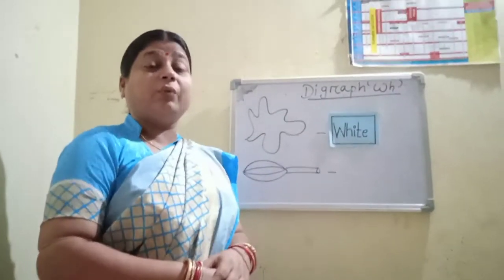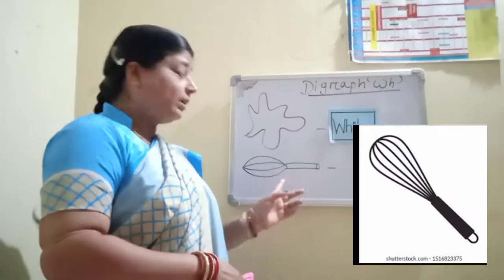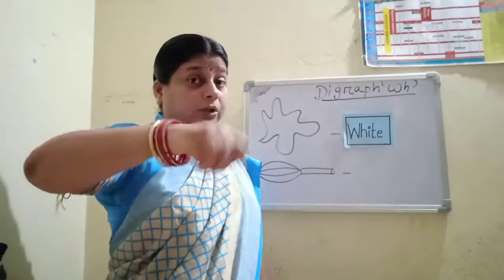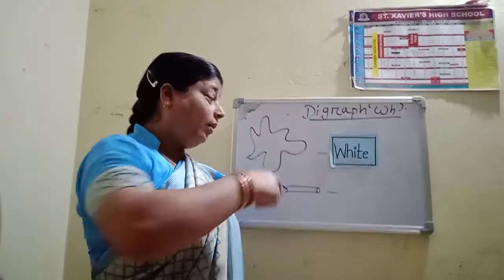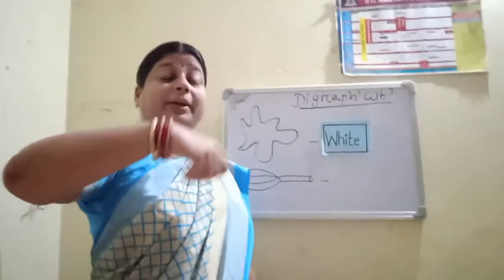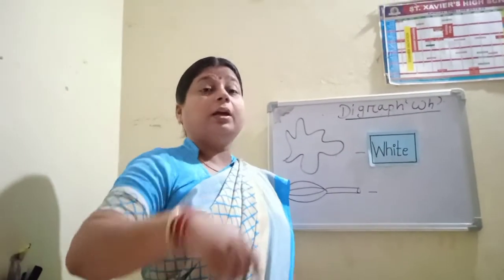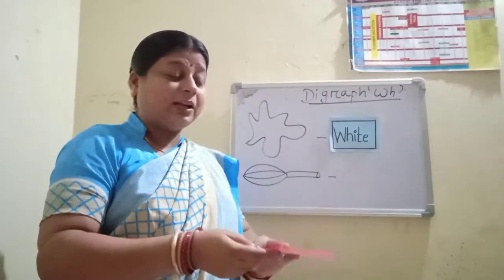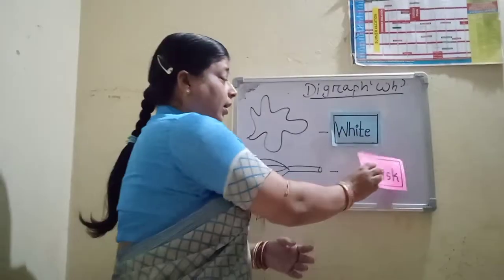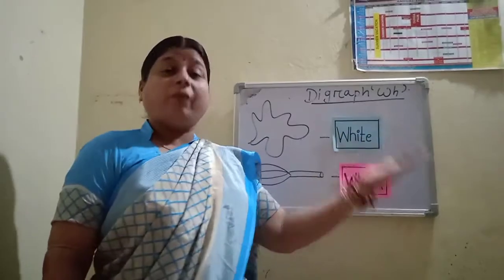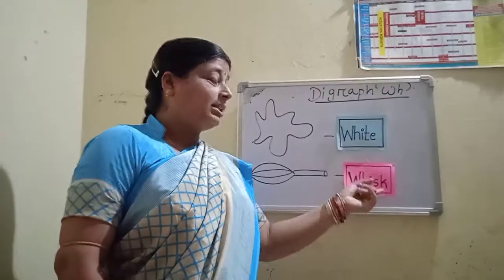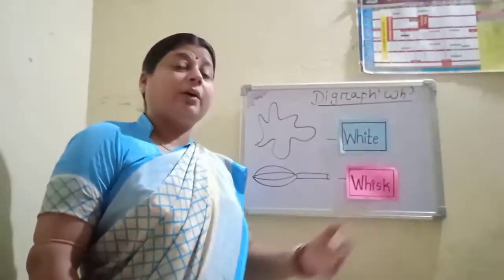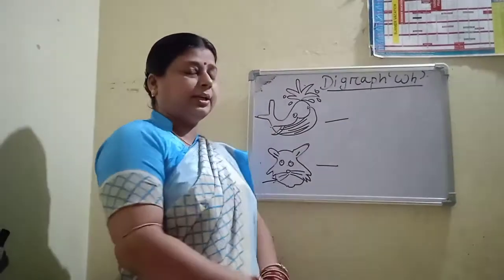What is this? Which picture is this? Whisk. Whisk. Do you know what a whisk is? When you make an egg omelette, you want to mix it. So you take this whisk and mix the omelette. Okay? When you make a cake, you take this whisk and mix it. Yes or no? Yes. What is the spelling of whisk? W-H-I-S-K. Whisk.